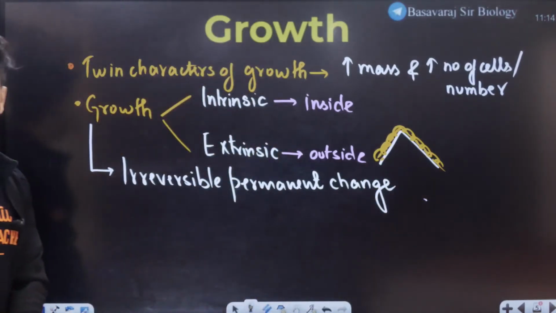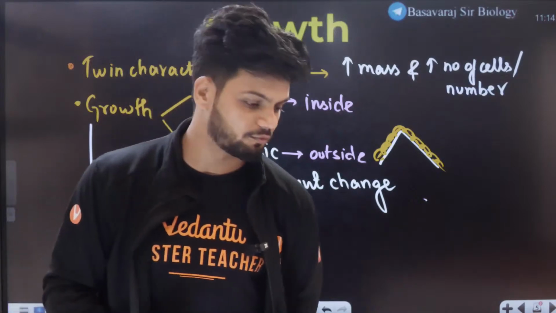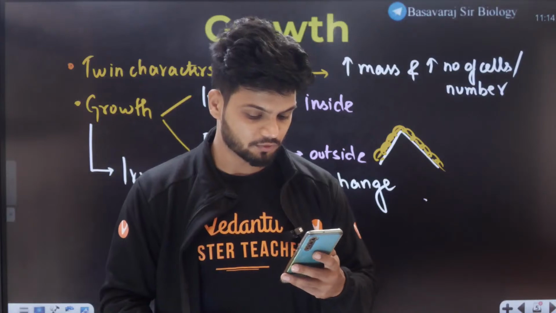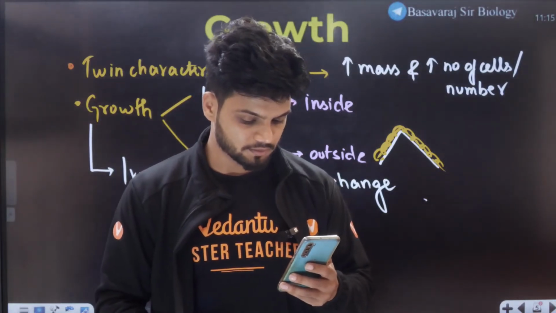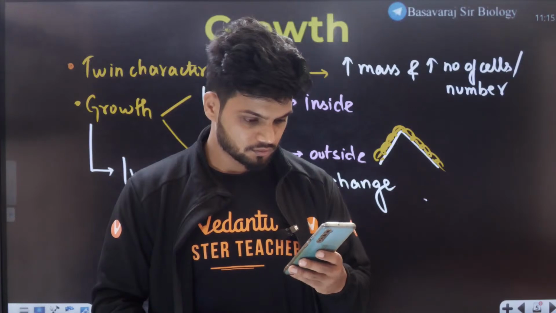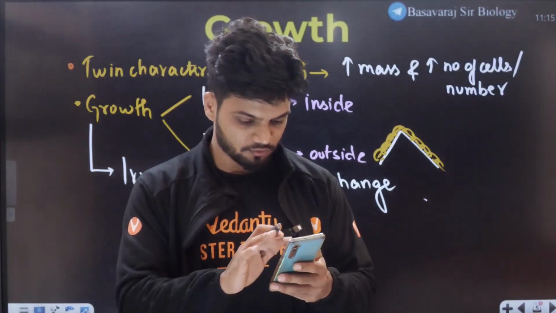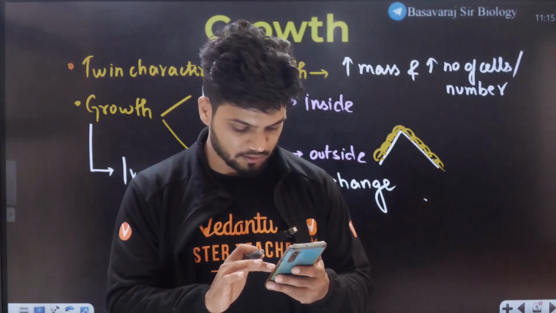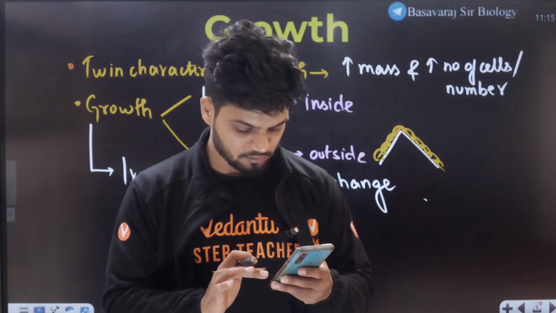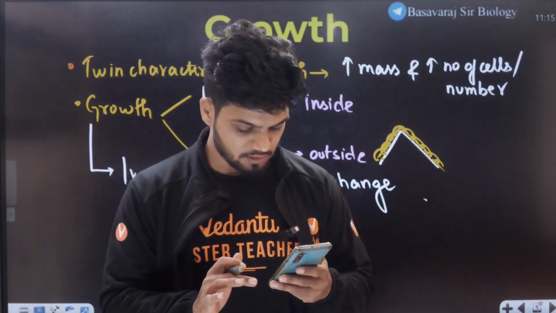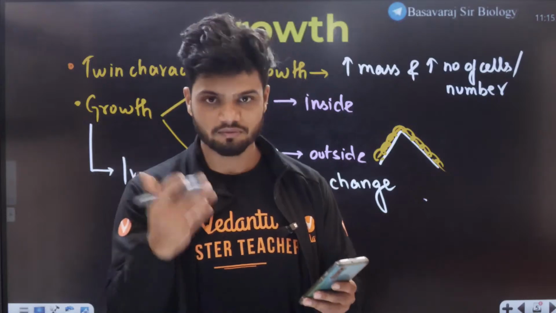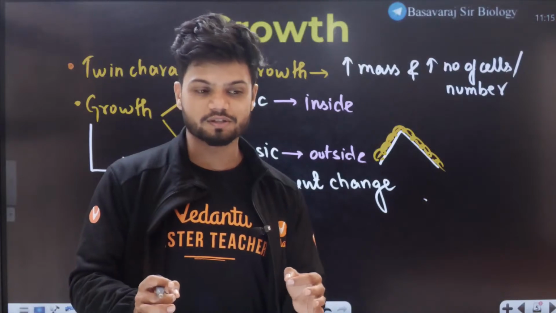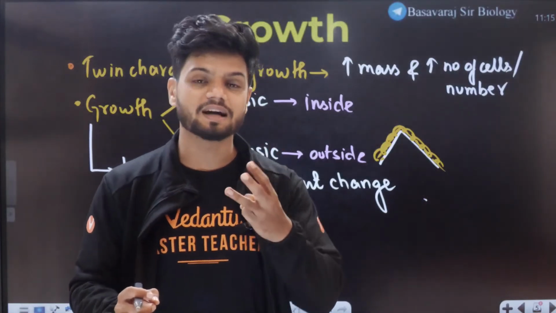That is growth. Now I need one volunteer who will come forward and tell me in the chat. Let me look at the chat and pick one volunteer. Who wants to volunteer? Anyone? No, okay, students. Let me just check my phone. Why is the class not opening? Okay. I need one volunteer. Let's take Ck itself as a volunteer.